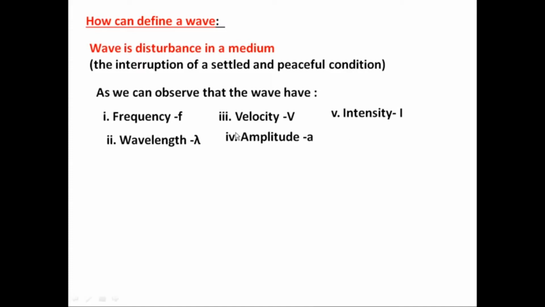So the amplitude of the wave means the maximum displacement covered by the particle in the positive direction or in the negative direction, and it is named the amplitude. The intensity of the wave is nothing but the energy passed through a unit area in unit time by the wave.